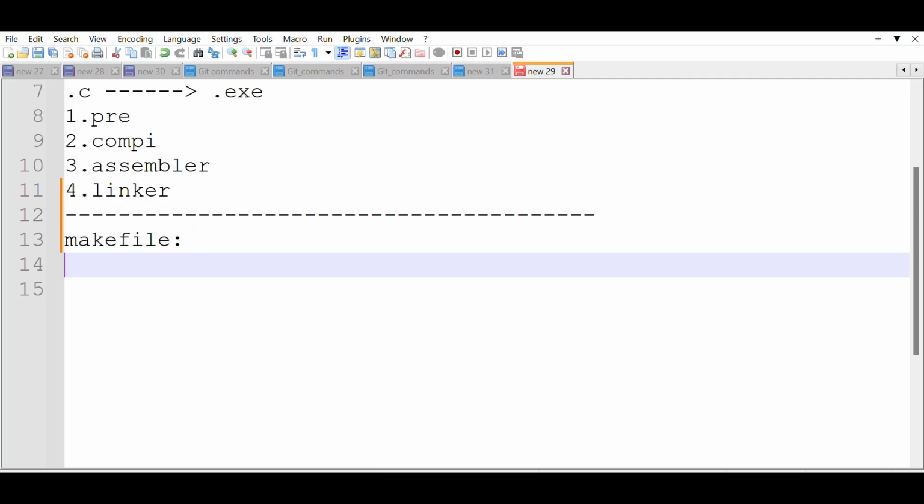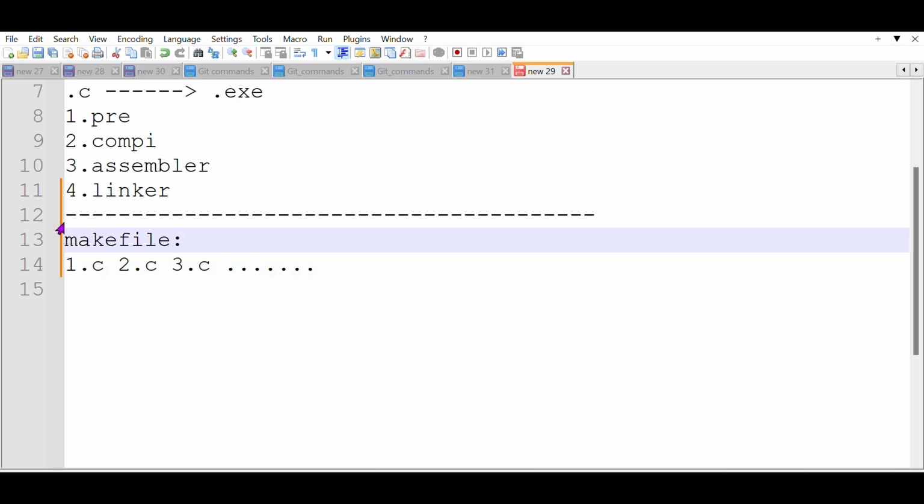Suppose there are multiple source files, like 1.c, 2.c, 3.c, and so on. Suppose this is the first time you implemented all the source files, but meantime someone modified the requirement, and you have to modify the 2.c file. If it is a single file, how do we compile the code? Simply we use gcc file.c. By using this command, we can compile our code.